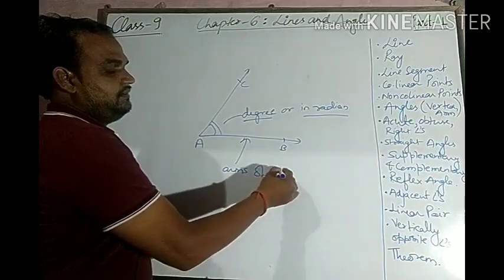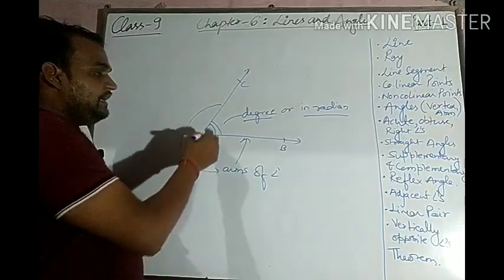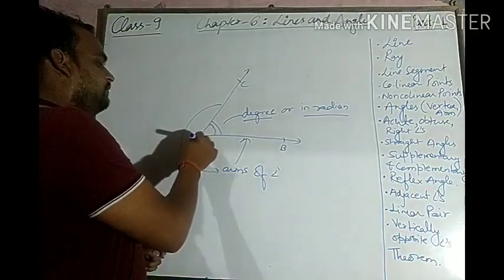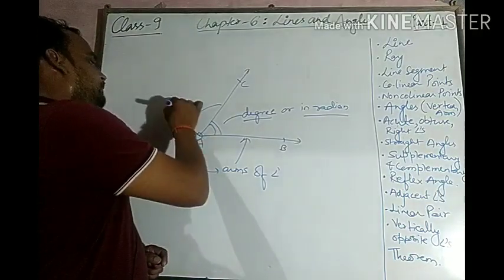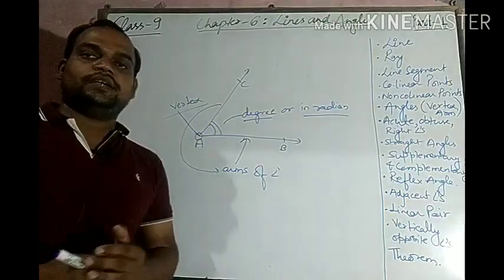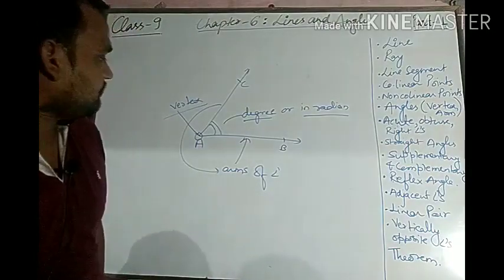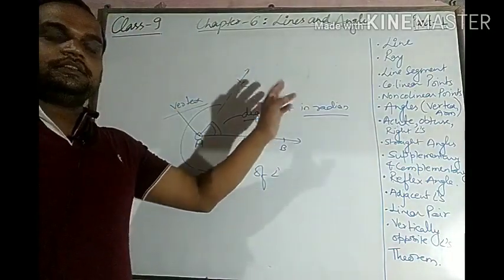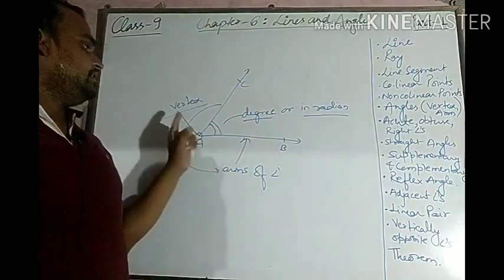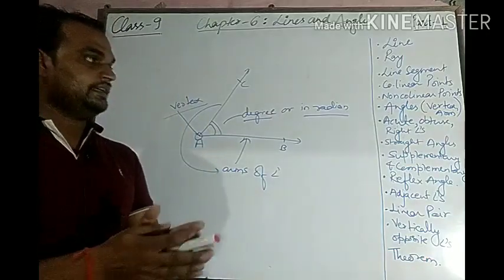These 2 rays are known as arms of the angle, and this point which is common to both the rays is known as the vertex of the angle. This point A is known as the vertex of the angle. Okay, I think you get this. If an angle is given, both the rays are said to be arms of this angle, and the point at which that angle is formed is known as the vertex of the angle.